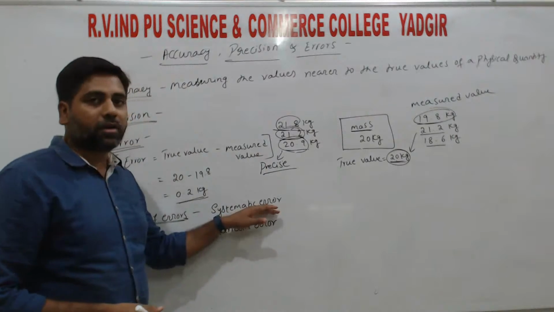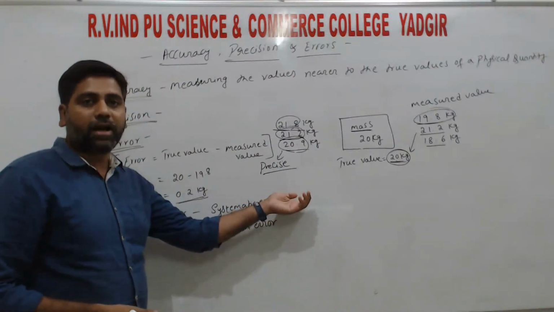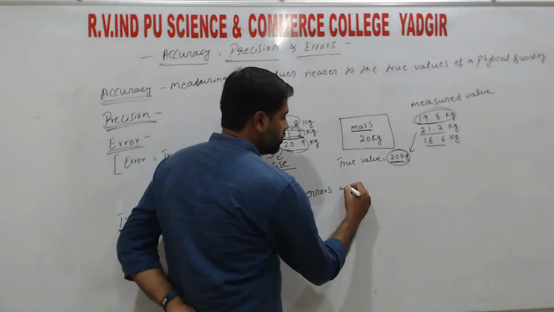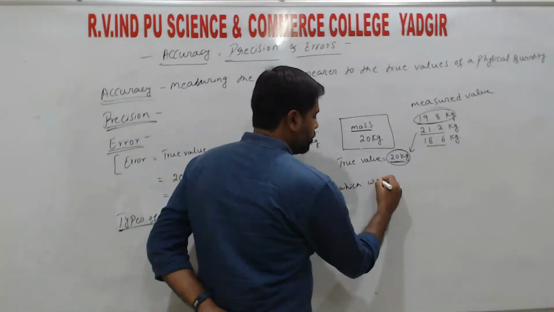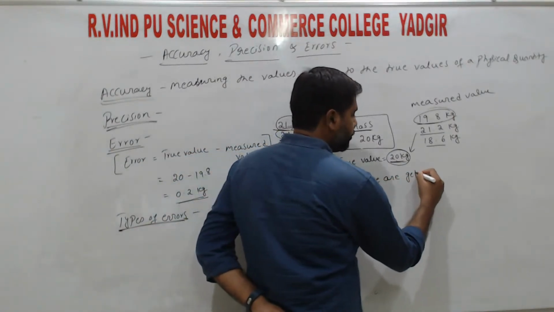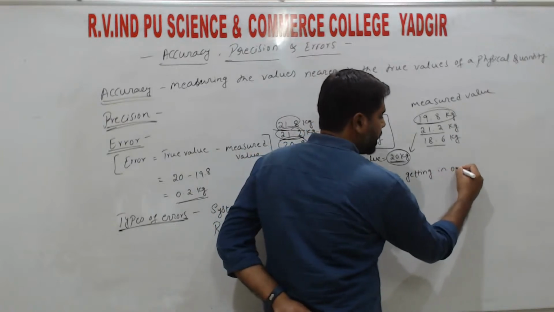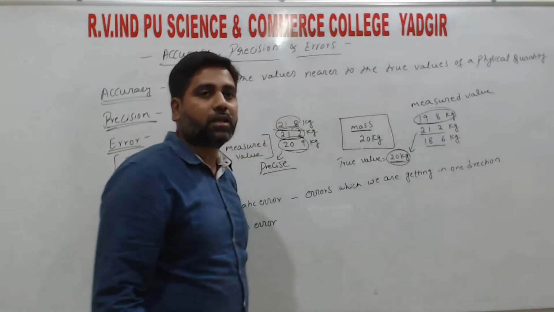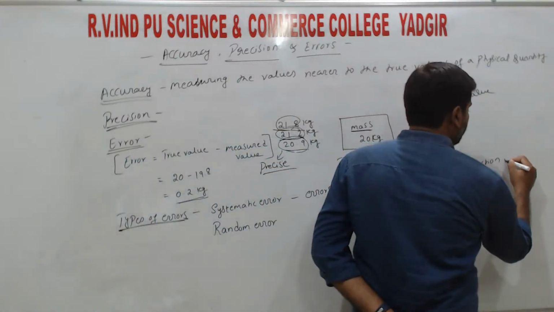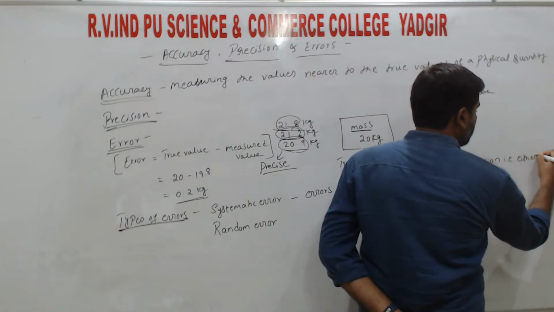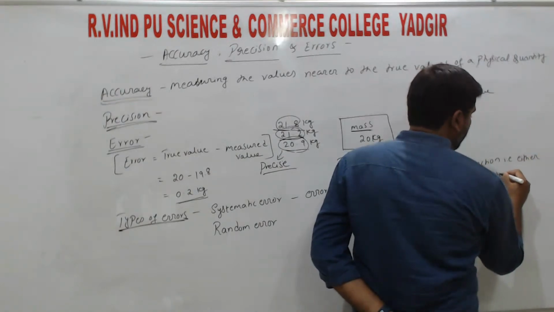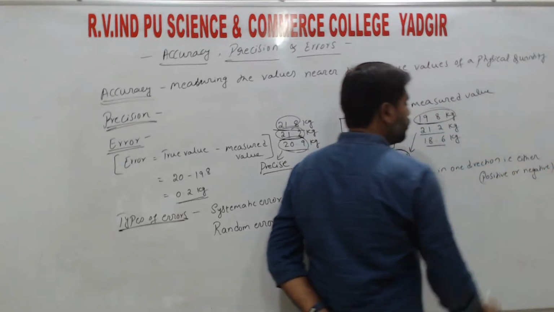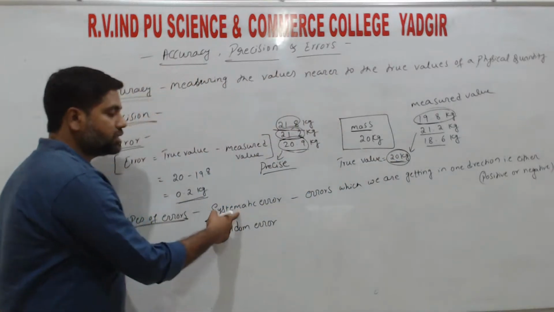Systematic errors are where every time we are getting the error in one direction. One direction means either positive or negative. ಅಂತ errors ನ ನಾವು systematic errors ಅಂತ ಕರಿತೀವಿ.